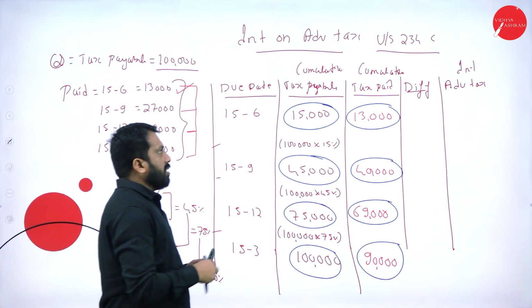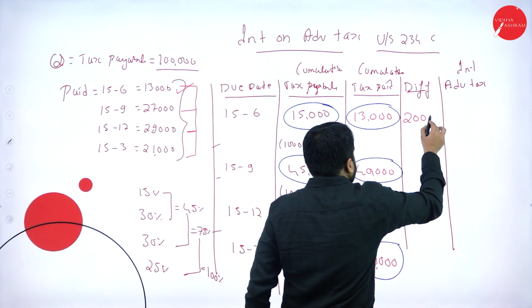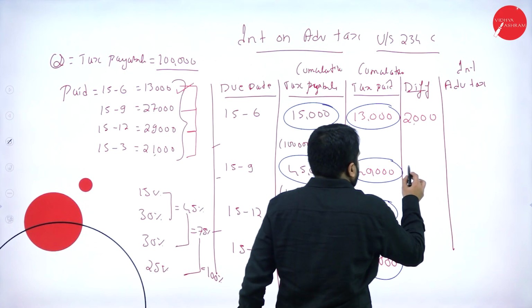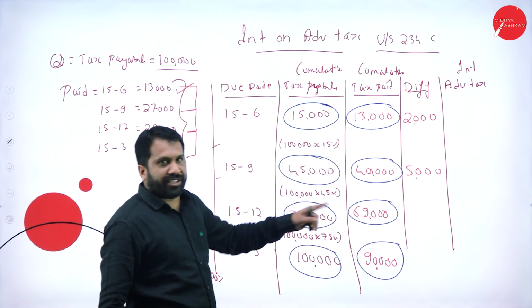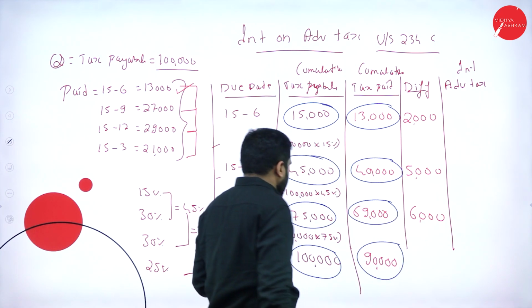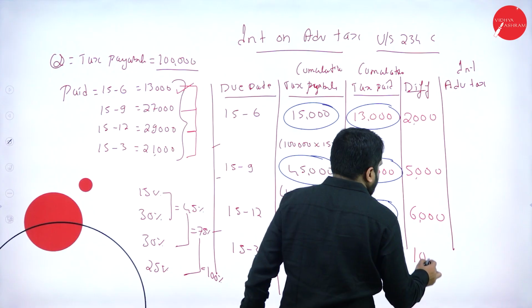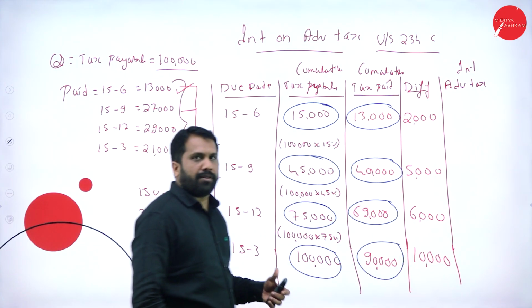Good. Now, what is the difference? 15 minus 13,000, the difference is 2,000. 45 minus 40,000, the difference is 5,000. 75 minus 69,000, the difference is 6,000. 1 lakh minus 90,000, the difference is 10,000. Hope you are clear up to this.